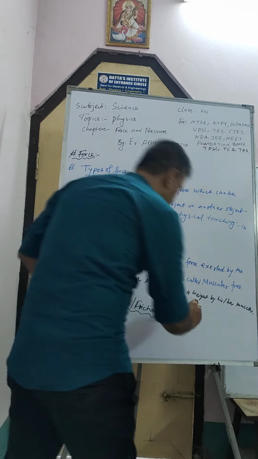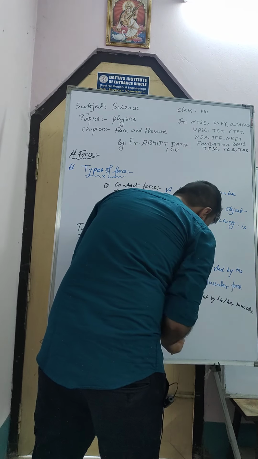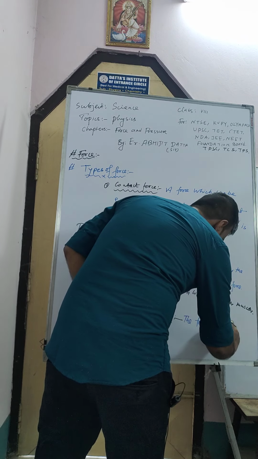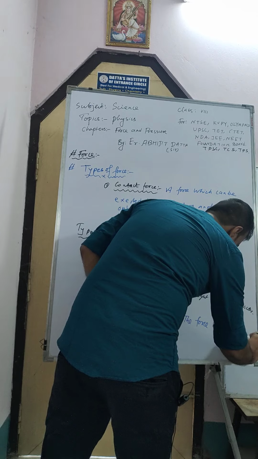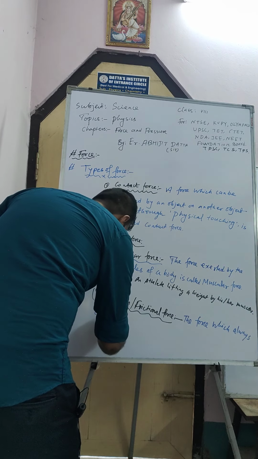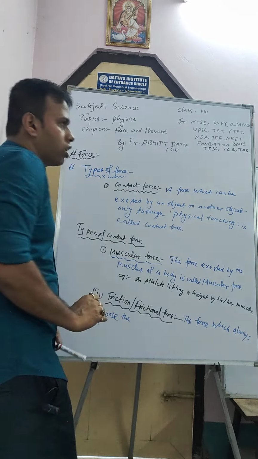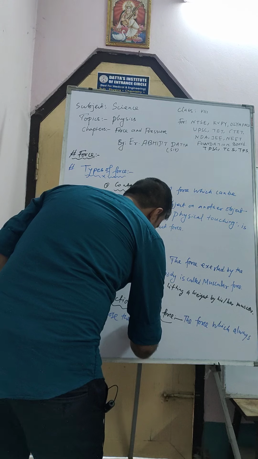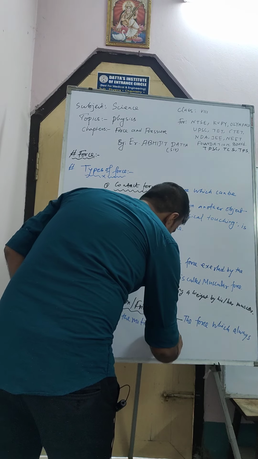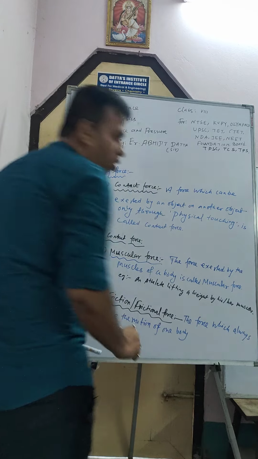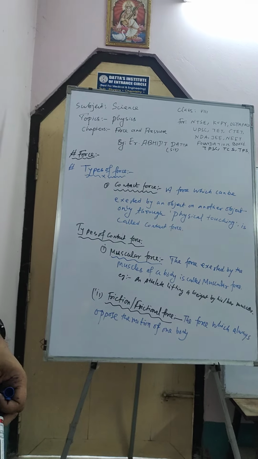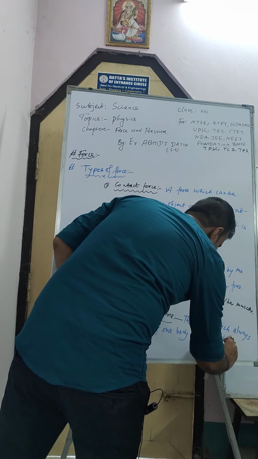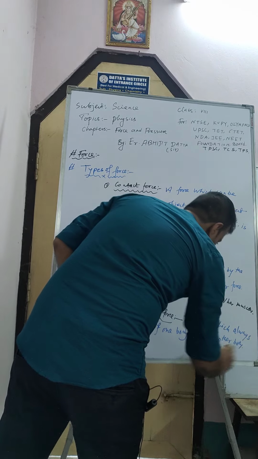The force which always opposes the motion of one body on another body. What is the example?